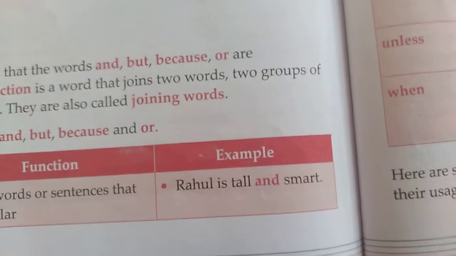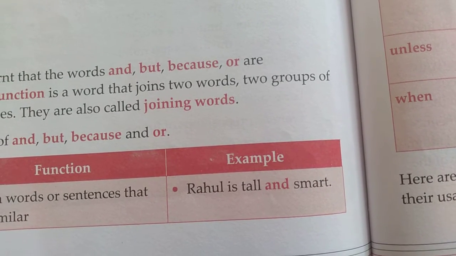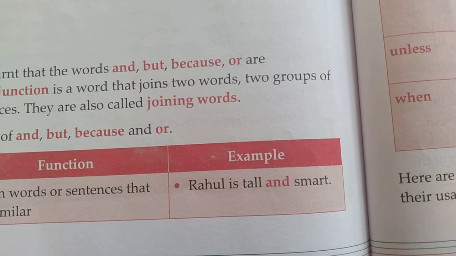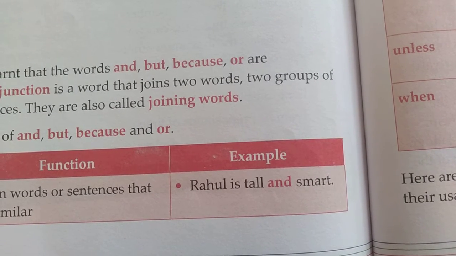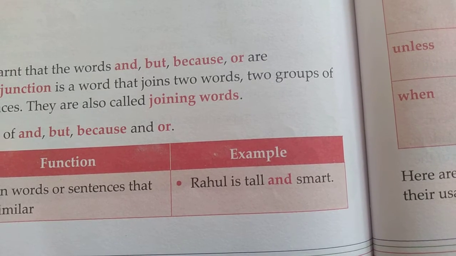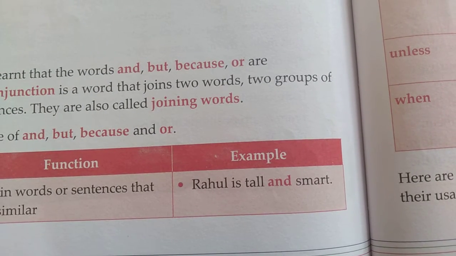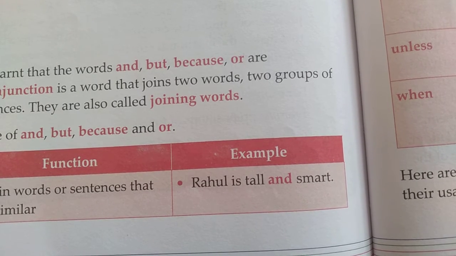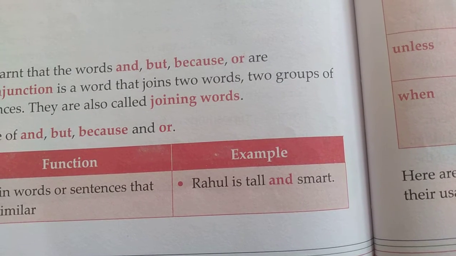Example, Rahul is tall and smart. Now, this tall and smart is an adjective, and these words are telling about the quality of Rahul. So, Rahul is tall and smart.